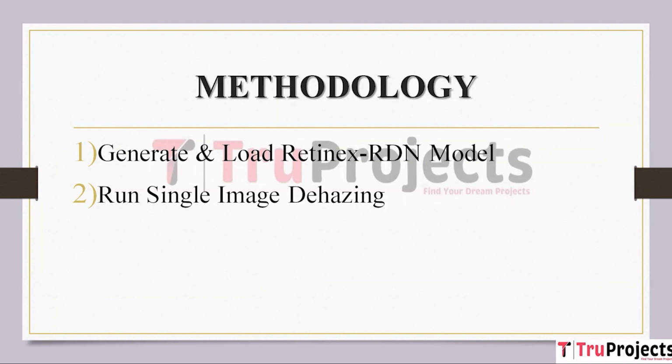Deep learning refinement. The use of deep neural networks allows the model to learn complex relationships between the input hazy image and the desired dehazed output. Residual blocks and other architectural components aid in capturing fine details and removing haze-induced artifacts. Output dehazed image. The final output of the Retinex RDN model is a dehazed image that has undergone significant improvement in terms of visibility, color accuracy, and overall quality. This image can be used for various purposes such as visualization, analysis, or further processing.